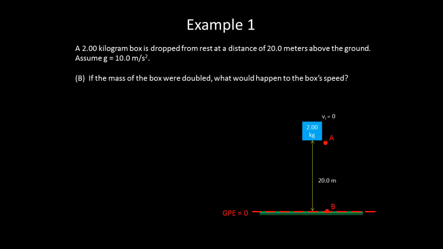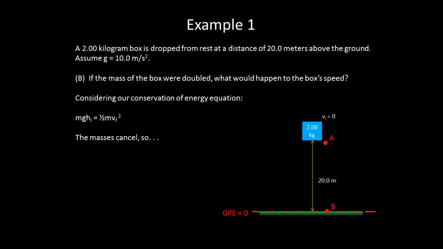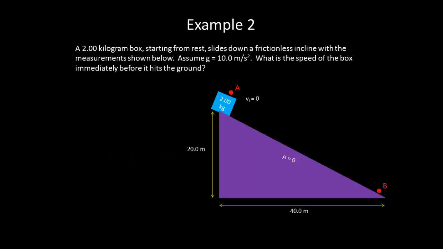If the mass of the box were doubled, what would happen to the box's speed? Well, if we go back to our equation that we started with, we can see that we plugged in a mass, but we didn't need to. The masses cancel, so the speed would still remain 20 meters per second. Glad it did, because in our kinematic equations, we don't have anything that would show a difference with mass.